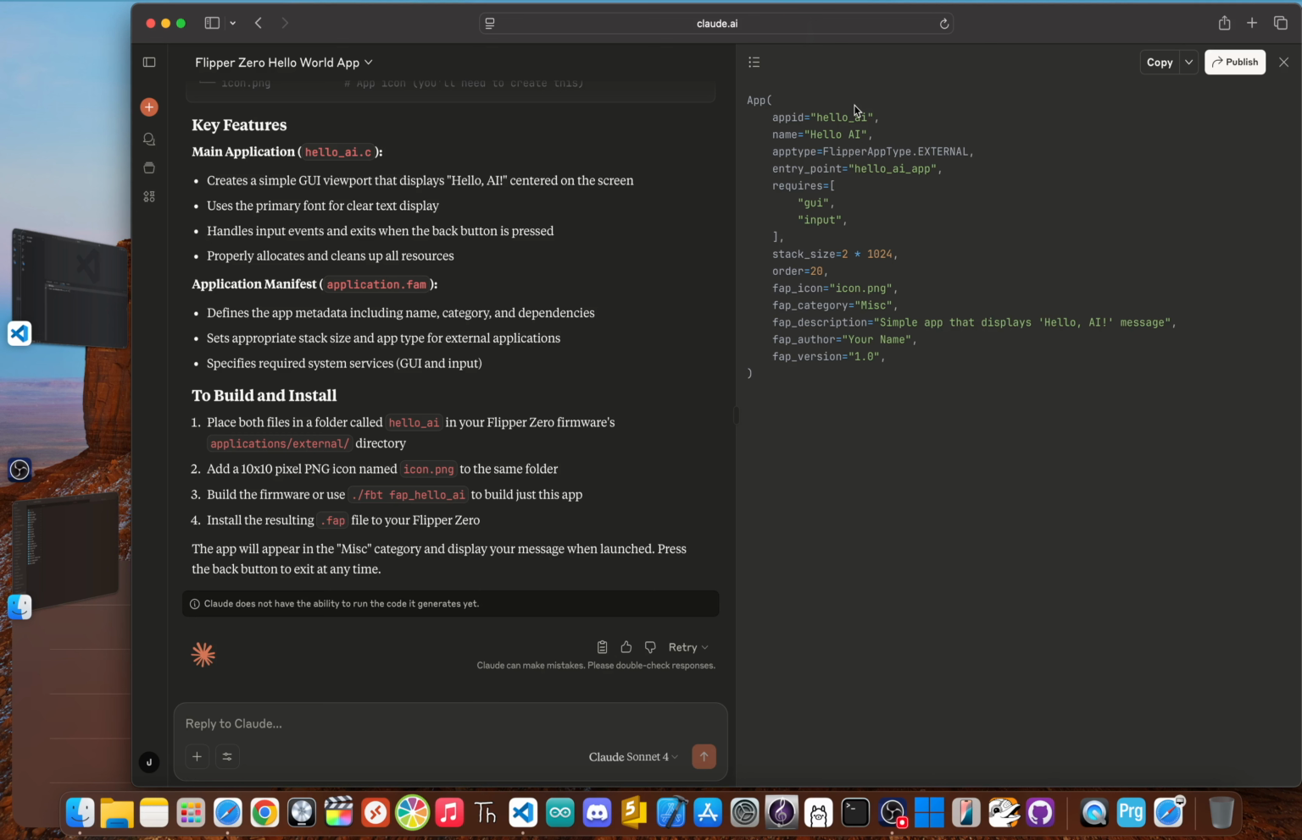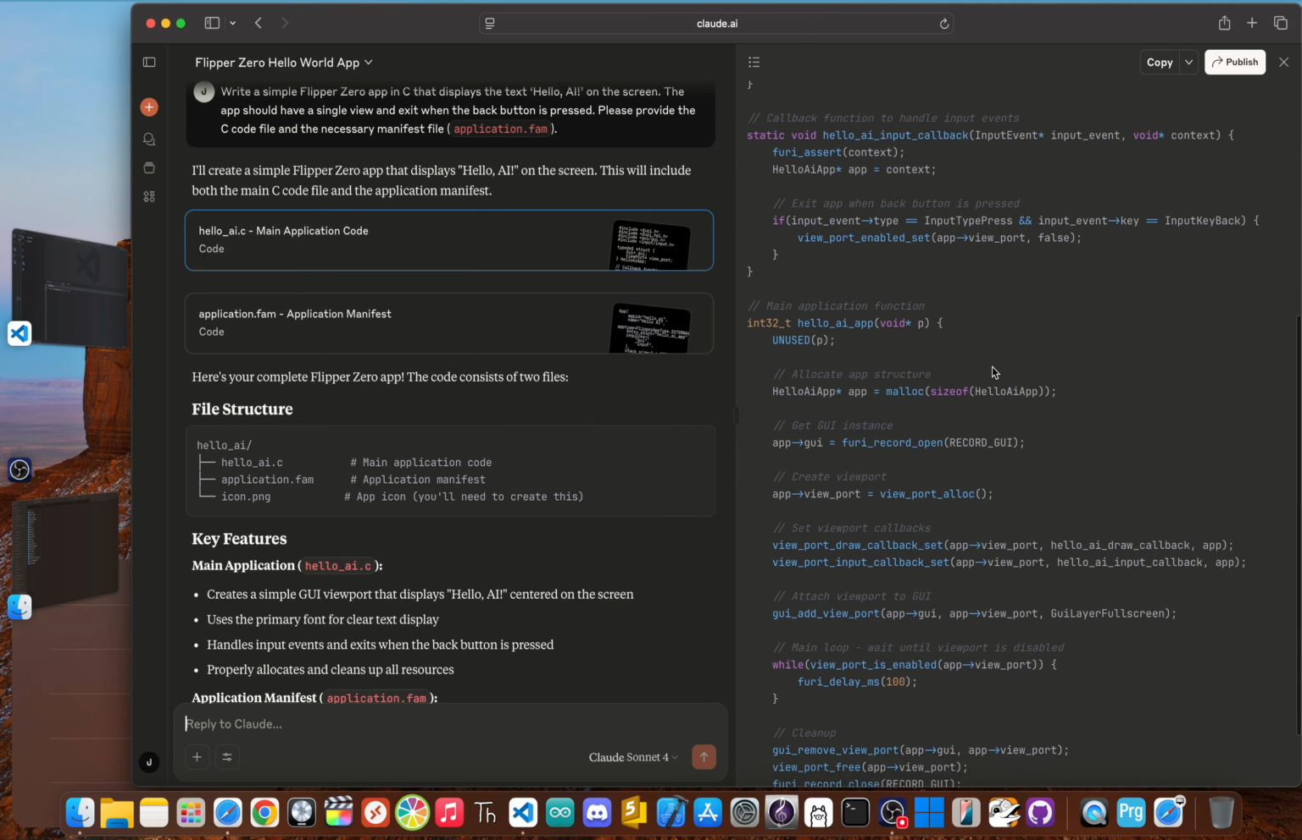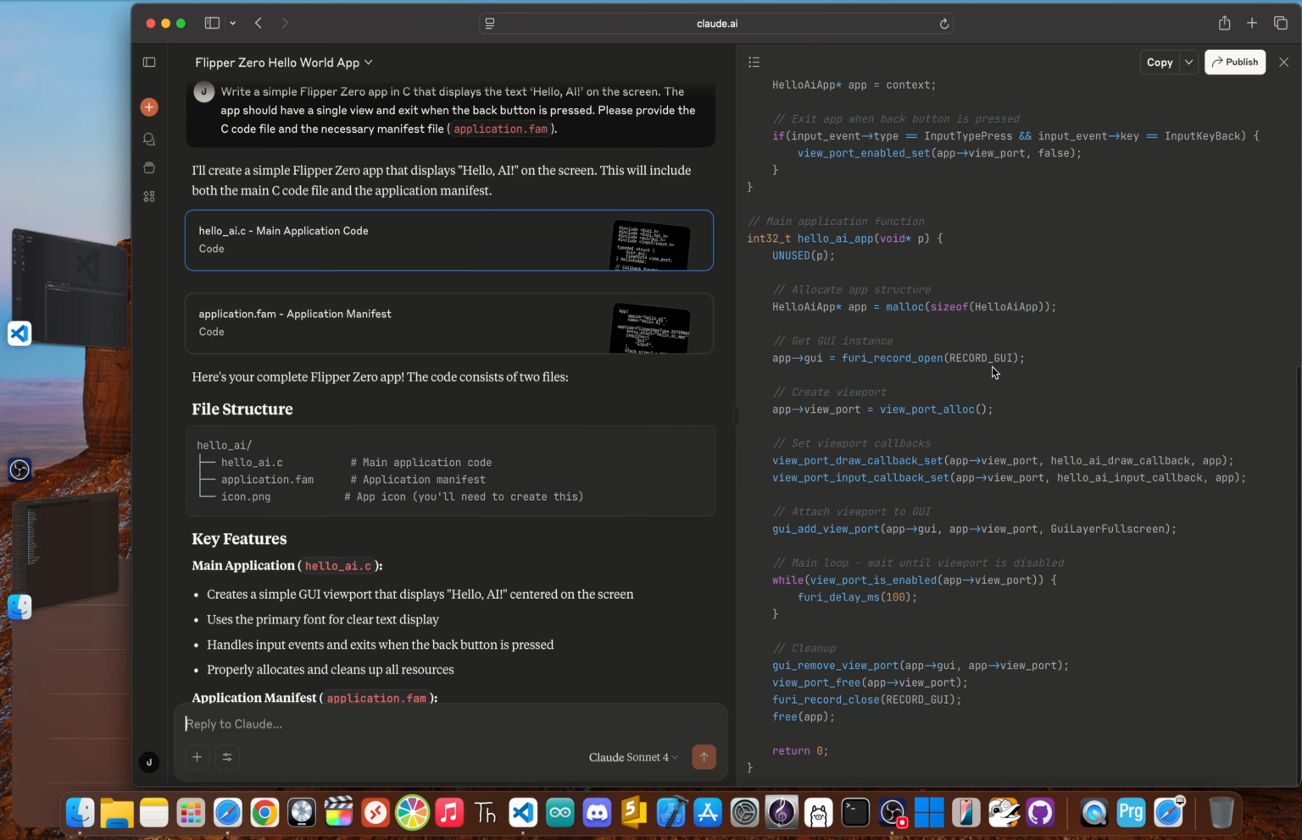Claude not only provided the code faster, it also explains the app's structure, the manifest file details, and includes commenting in the code. And at a first glance, it seems like it understands some of the Flipper SDK. Let's copy the files over and give it a test.